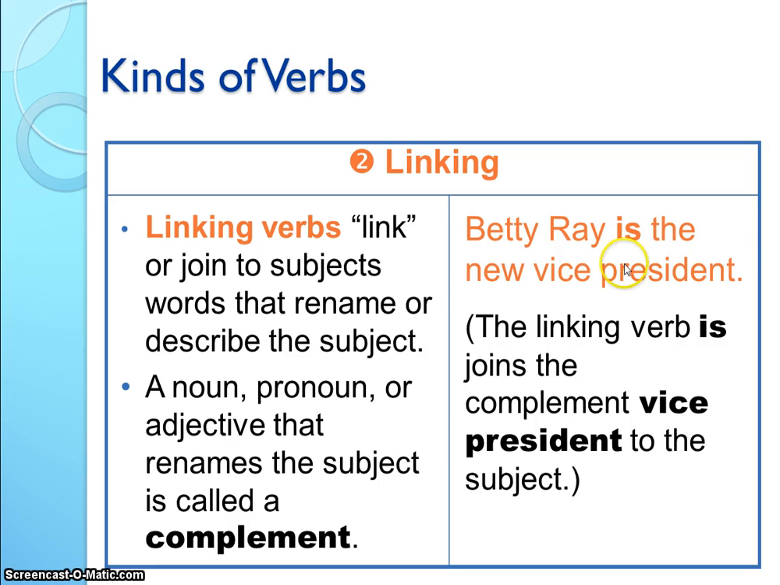Okay, for example, Betty Ray is the new vice president. Is the verb linking Betty Ray and the new vice president because they are the same thing. This is just describing Betty Ray. This is called the complement.